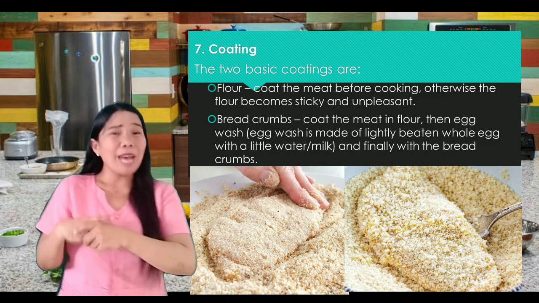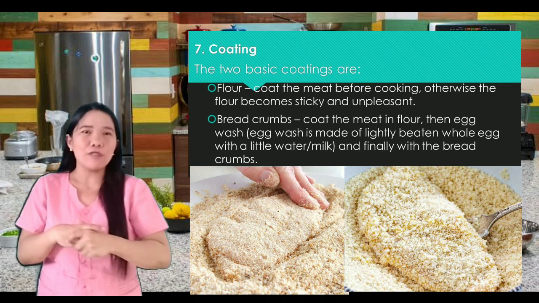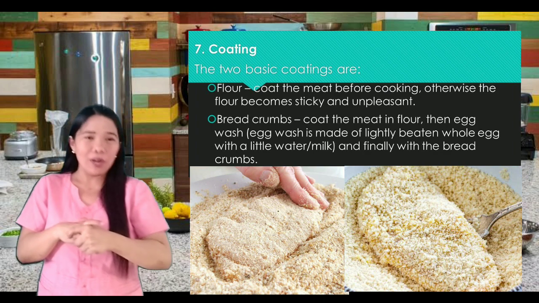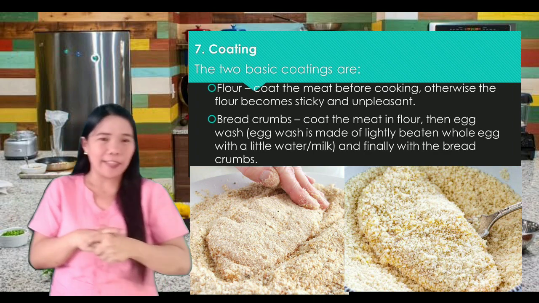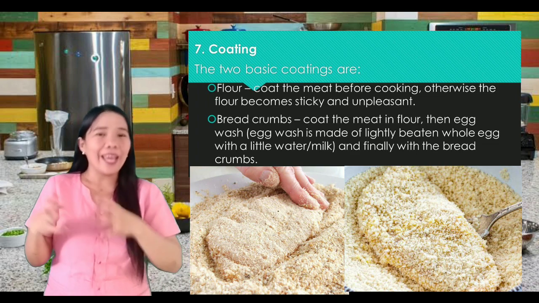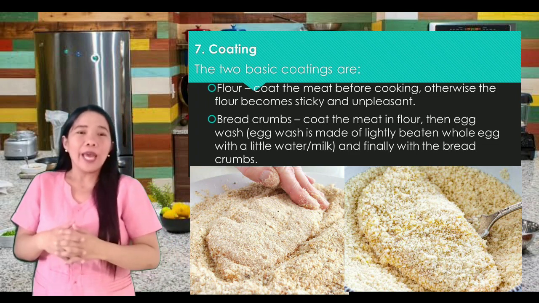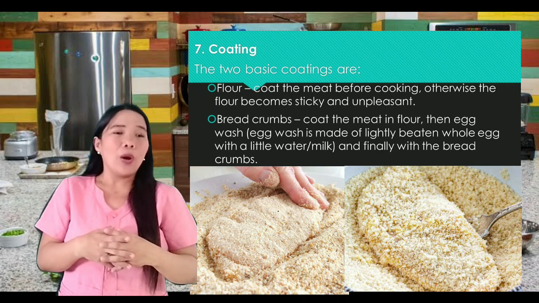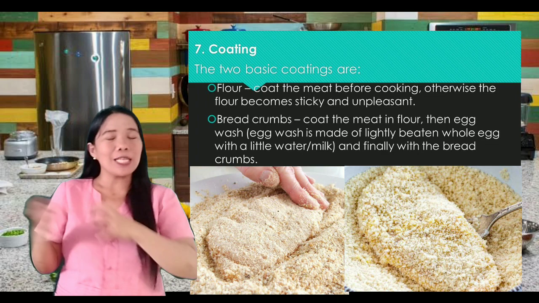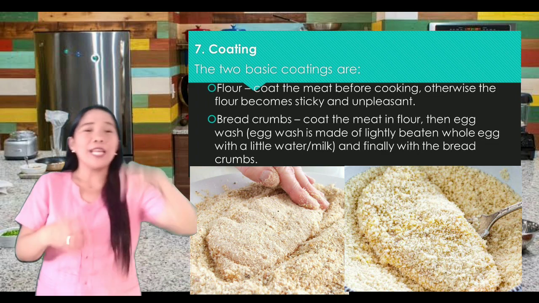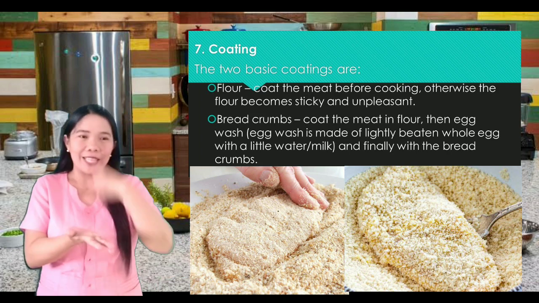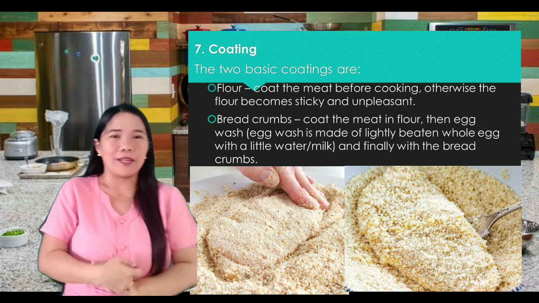Okay, nakagamit na ba kayo ng breadcrumbs? Yes, of course, especially saan ninyo ginagamit yan? Okay, very good. Pwede natin yan sa chicken din gamitin. Okay, coat the meat in flour, then egg wash. Egg wash is made of lightly beaten whole egg with a little water, and finally with the breadcrumbs. So pag sinabi natin egg wash, yung egg nilagyan natin ng kaunting water, binat natin siya. Ayan, and then lagyan natin ng breadcrumbs.